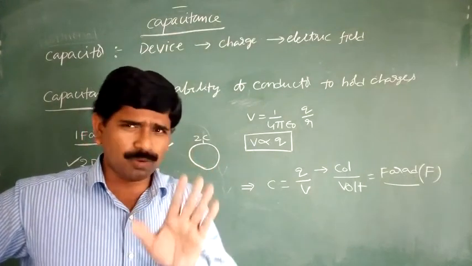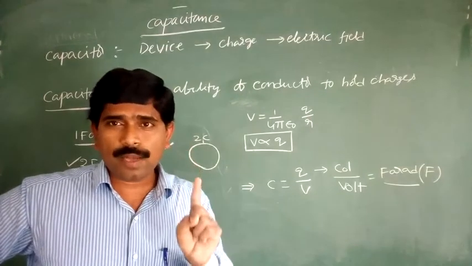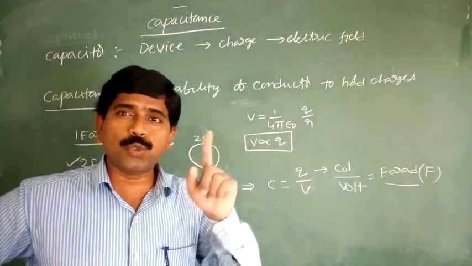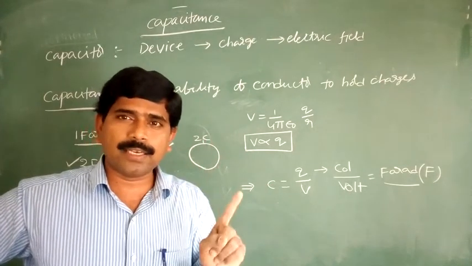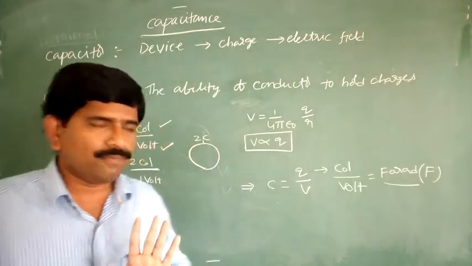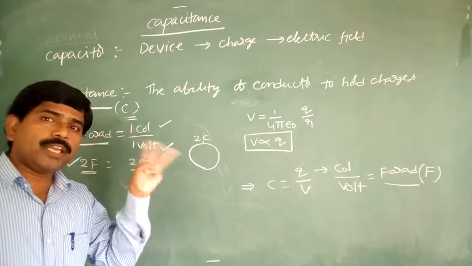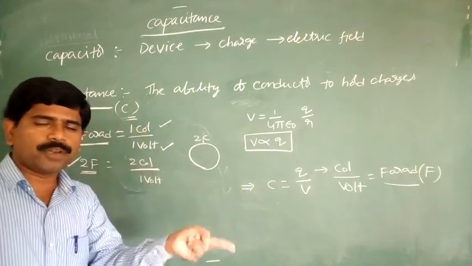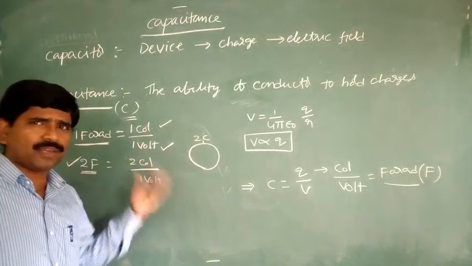One more time, I made a small mistake. Listen carefully. If 1 coulomb of charge is given to the conductor, then its potential is raised to 1 volt, then the capacitance of the conductor is said to be 1 farad. 2 farads is also the same. 3 farads means 3 coulombs of charge is given to the conductor, and its potential is raised to 1 volt. Remember, whatever it may be, 4 farads, 5 farads.